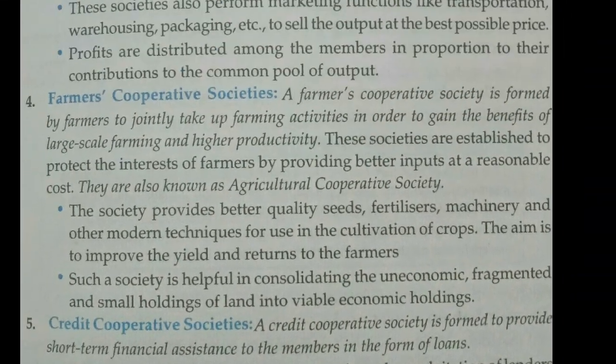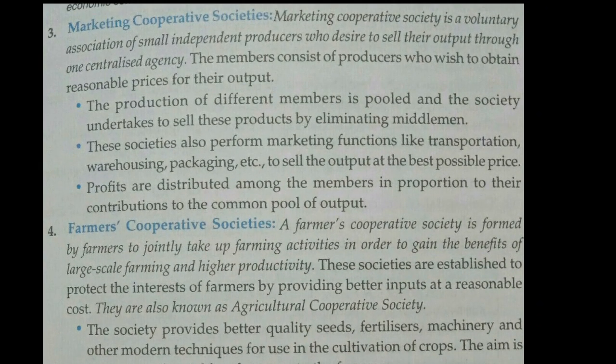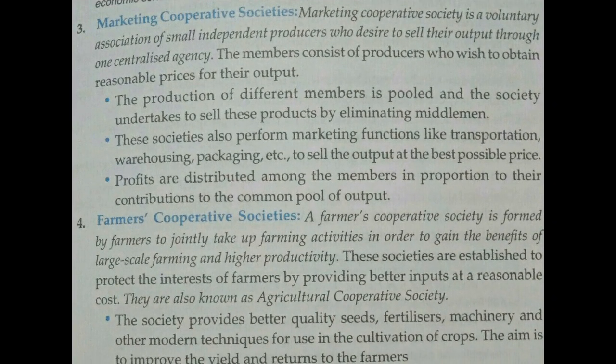Then you have next, that is the marketing cooperative society. Marketing cooperative society, as the name suggests, these cooperative societies are for the producers who want to sell goods in the market. So marketing cooperative societies are an association formed by the small producers who want to sell their goods in the market. What is the difference between the producers cooperative society and the marketing cooperative society?